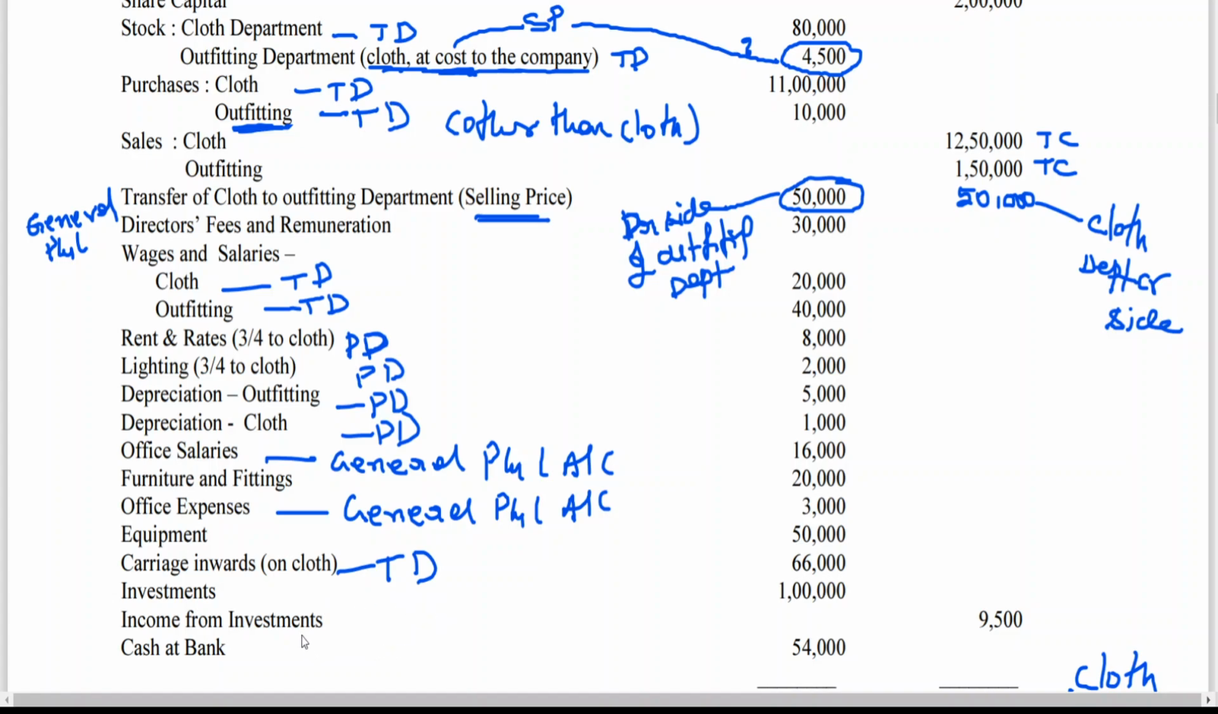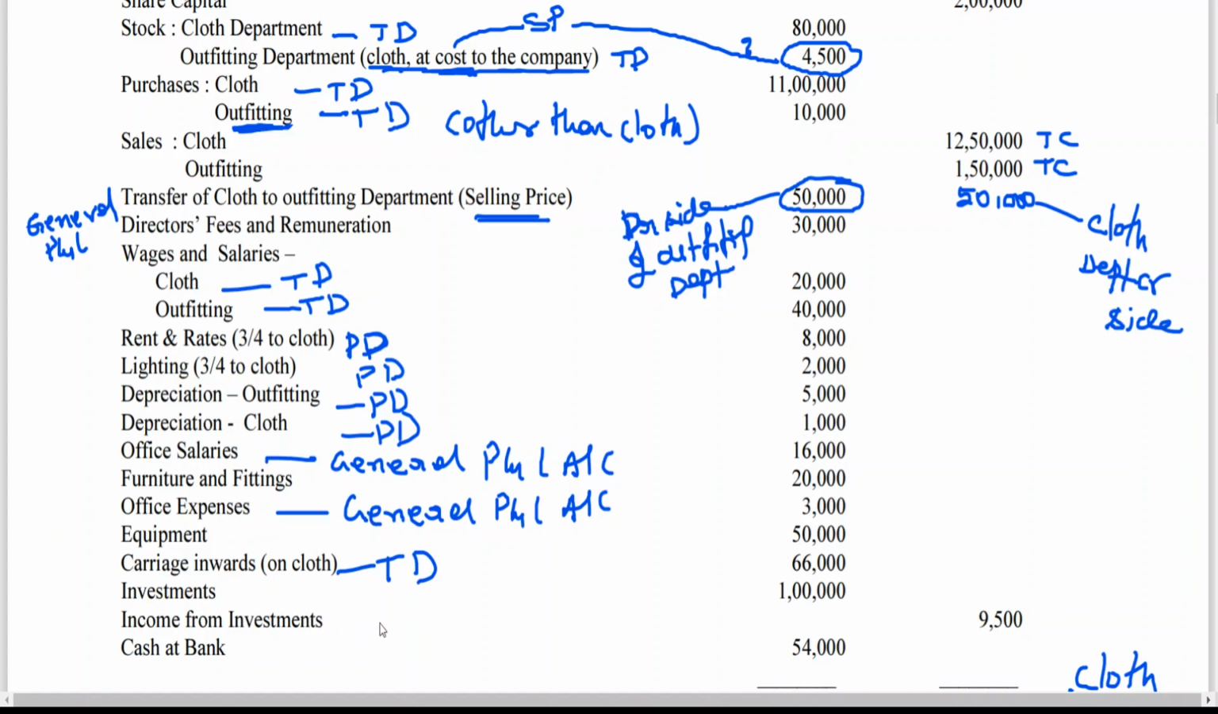Investment, no need to consider. What about income from investment, sir? Investment will go to balance sheet. No, we are not preparing that. Equipment will go to balance sheet. Assets here, we are not preparing balance sheet. Furniture and fittings will go to balance sheet. Similarly, share capital will go to balance sheet. We are not preparing balance sheet.